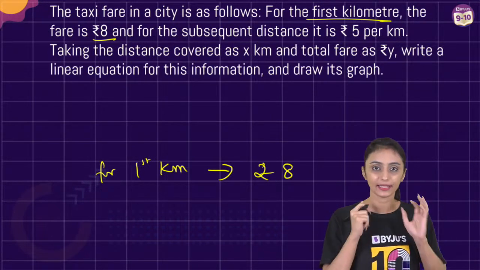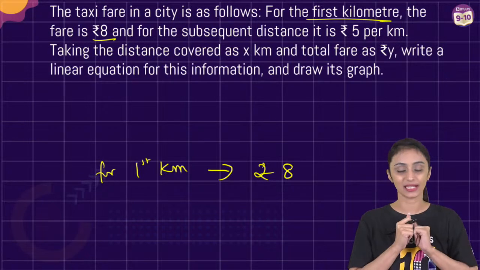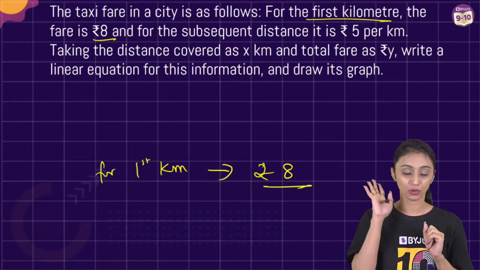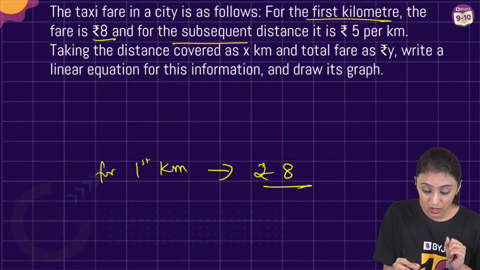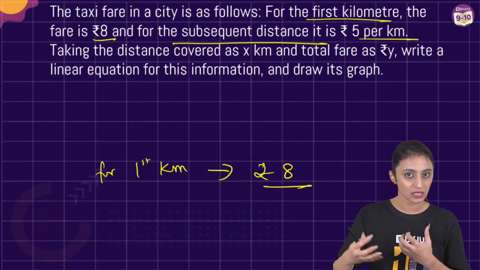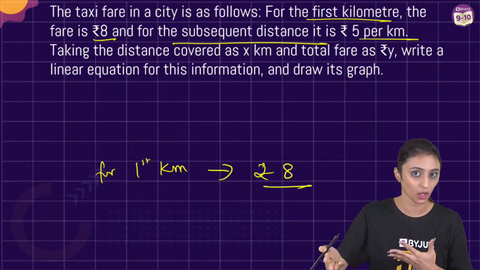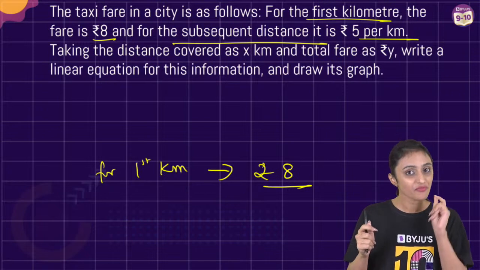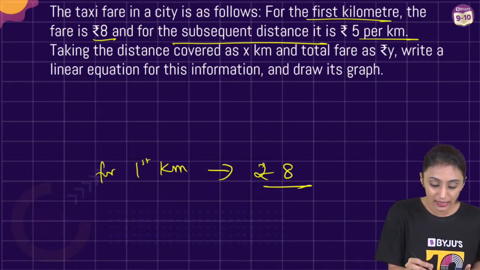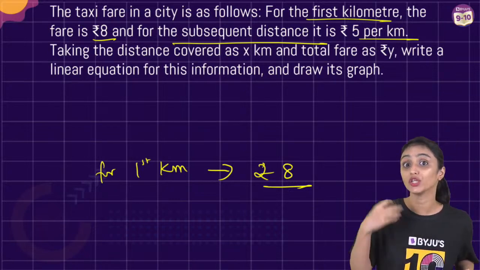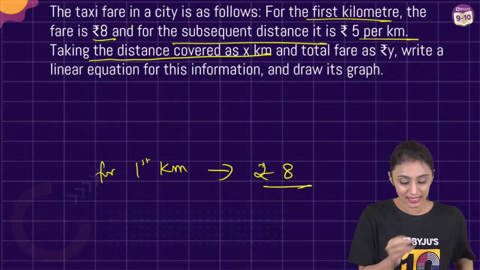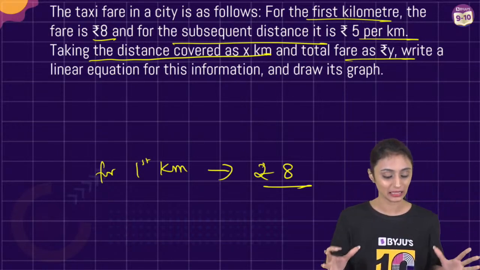Let's suppose I'm taking a taxi. The taxi driver tells me that, ma'am, for the first kilometer, you have to pay rupees 8. Okay, I have to pay him rupees 8. Now for the subsequent distance, it's rupees 5 per kilometer. That means whatever distance I'm going to cover after that 1 kilometer, he will charge me 5 rupees per kilometer. Taking the total distance covered as x and fare as y, we have to write a linear equation.